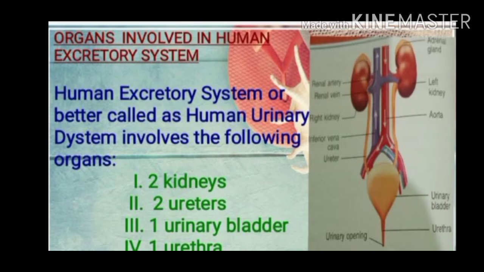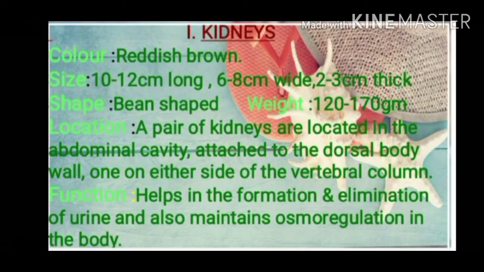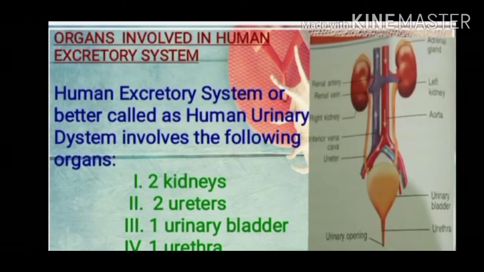These are 2 kidneys, 2 ureters, 1 urinary bladder, and 1 short tubular urethra. Before moving further, you must understand that the right side kidney is at a slightly lower level than the left one.